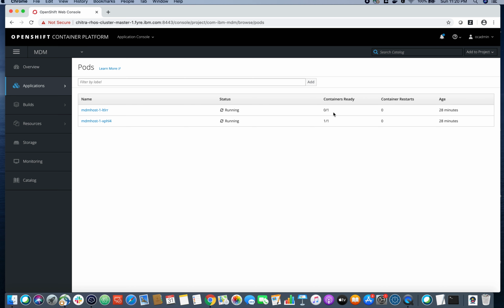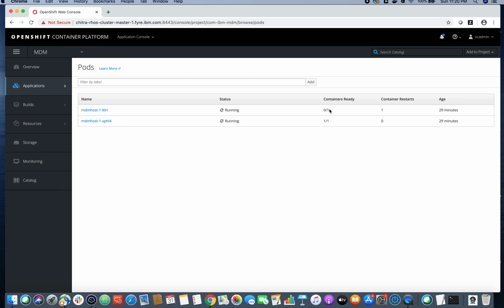So if you see here, it is showing us that 0 out of 1 containers is ready. So this was the pod where we went and gave the stop server. So it's saying 0 out of 1. It indicates that our container is not yet ready. So when a container is not ready, OpenShift will ensure that requests do not reach that server and they only reach other servers that are up and running.